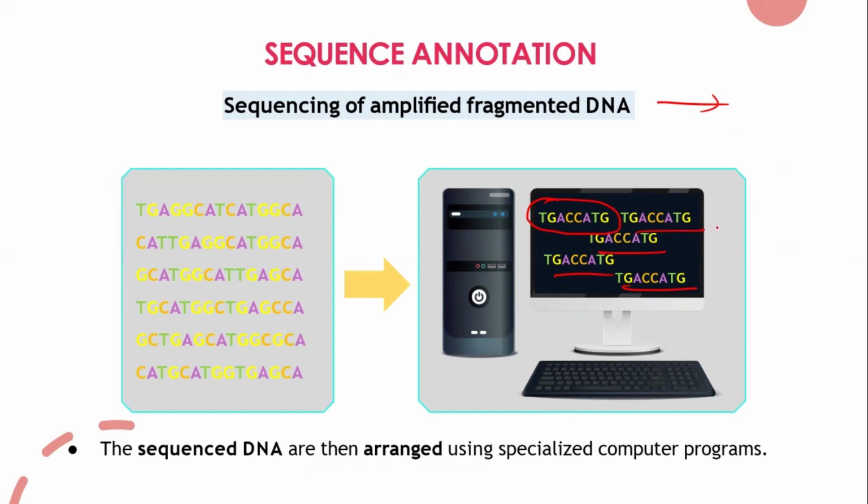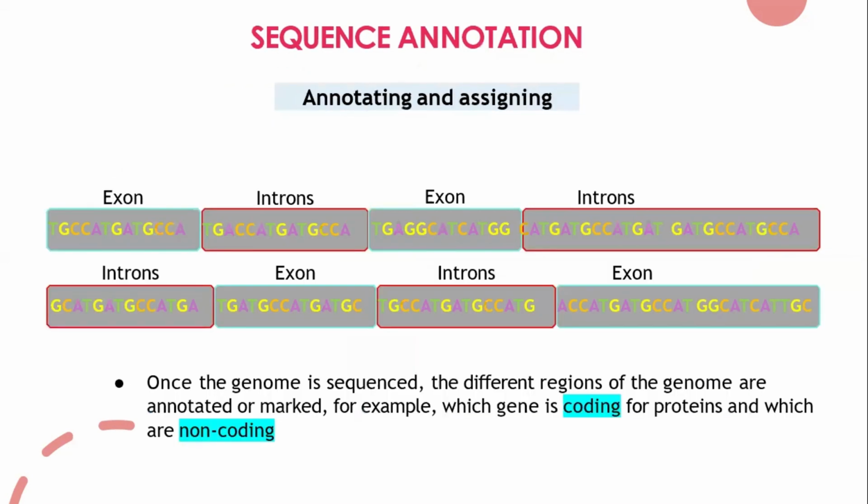We cannot do that ourselves. That can be done by computers. The computer will sequence it and arrange it. Once it is arranged, you can synthesize HnRNA then. That's the exons and introns you will be getting. Once the genome is sequenced, the different regions of the genome are annotated or marked. That means which is the coding part and which is the non-coding part, you will mark them.